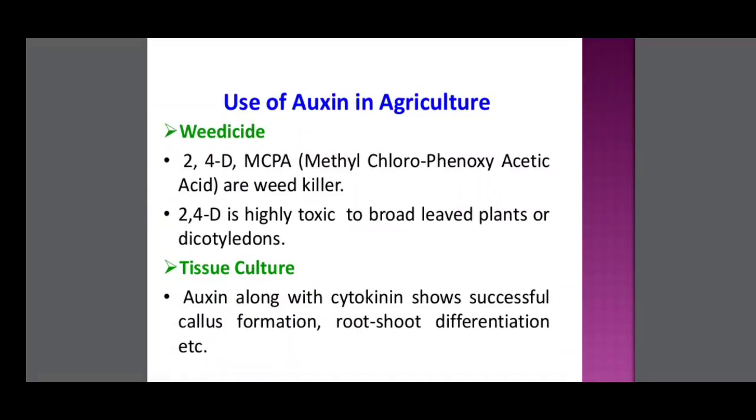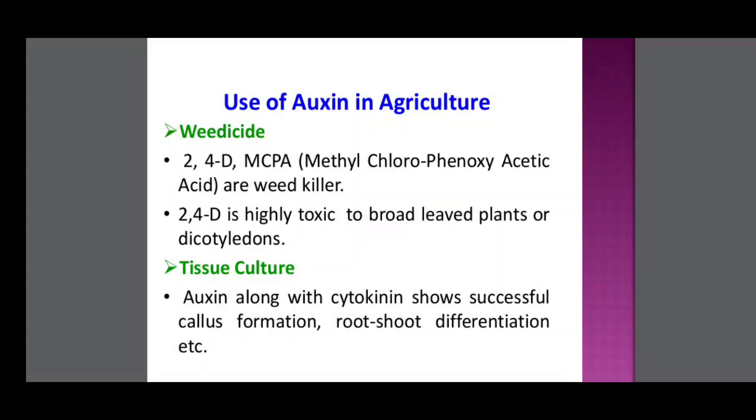Use in agriculture also as weedicide. So 2,4-D and methyl chlorophenoxyacetic acid are weed killers. So these are the two auxins used as weed killers. 2,4-D is highly toxic to broad-leaved plants or dicotyledons. So 2,4-D is used for dicotyledons.